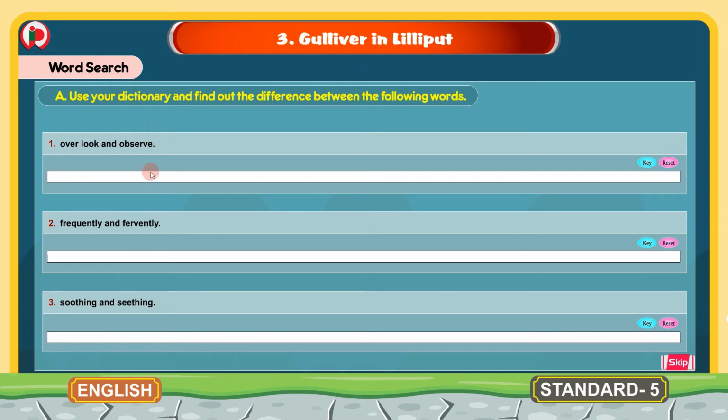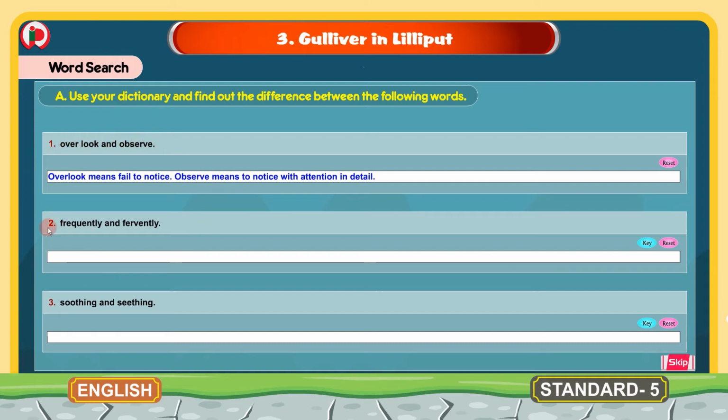You should use a dictionary. For example, I am showing you how to write the meanings here. You can refer to a dictionary and find out the meanings of these words. 1. Overlook and observe. These are the 2 words. So what are their meanings? Overlook means fail to notice, and the second word is observe. Observe means to notice with attention in detail. So these are 2 different meanings, and there are 2 different words here.